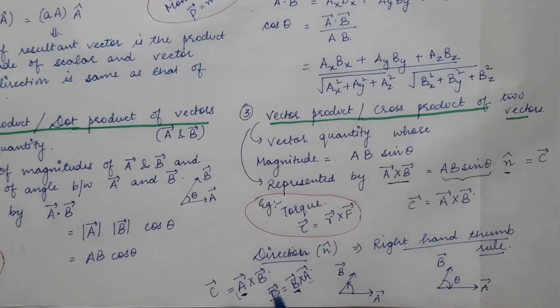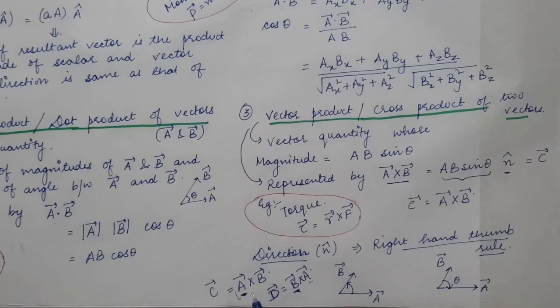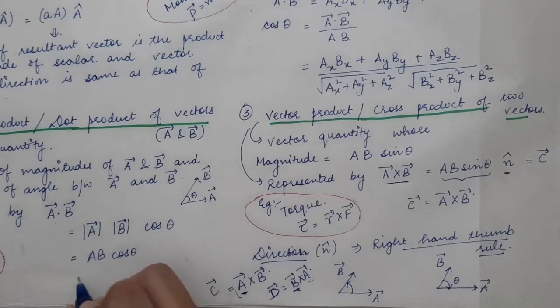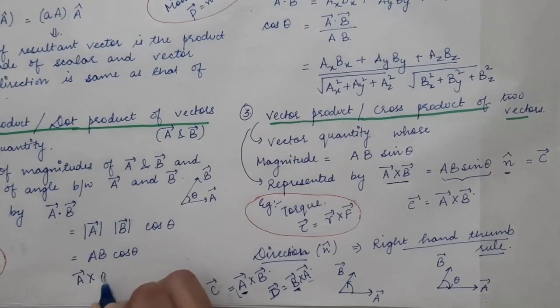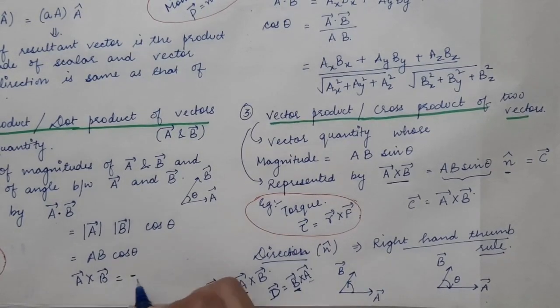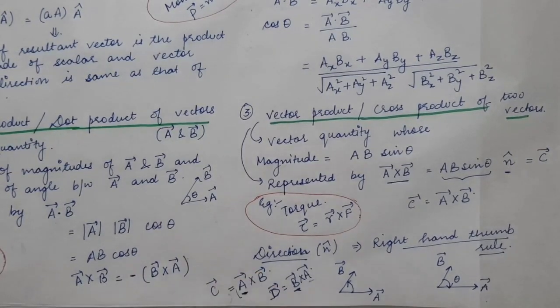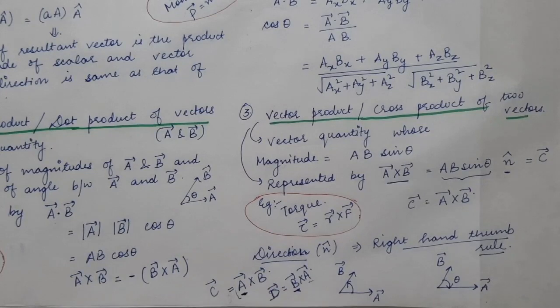So as you can clearly see, the magnitude of C vector and D vector will be the same, whereas their direction will be inverted. So we can say that A vector cross B vector is equal to minus of B vector cross A vector, and this is just due to the inversion in the direction.